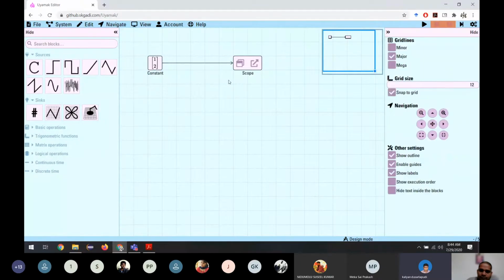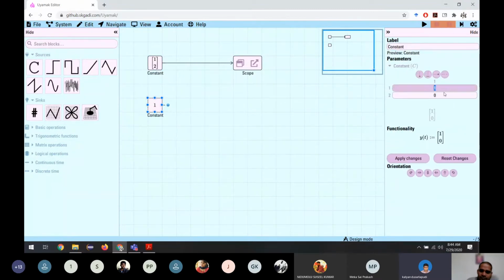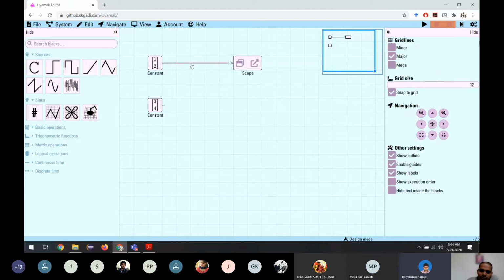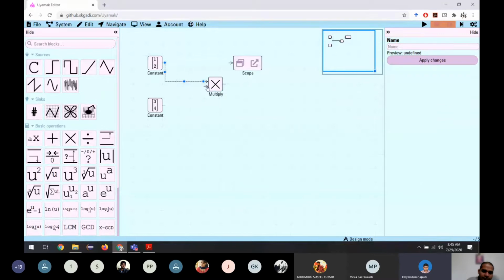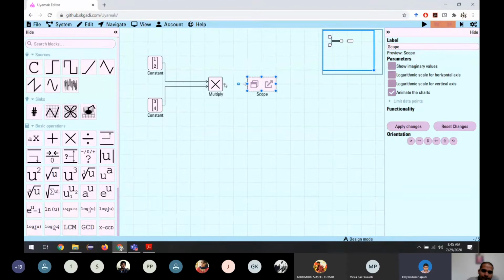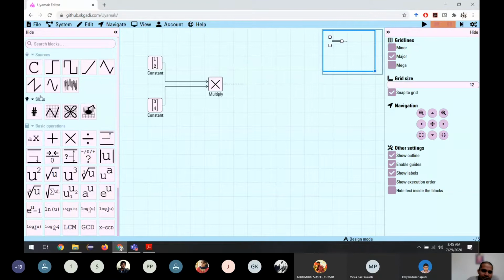If you put 1, 2, and another one, 3, 4. And if you want to multiply these two, go to here and say multiply. Actually, we don't need a scope, we need a display. So let me put a display.